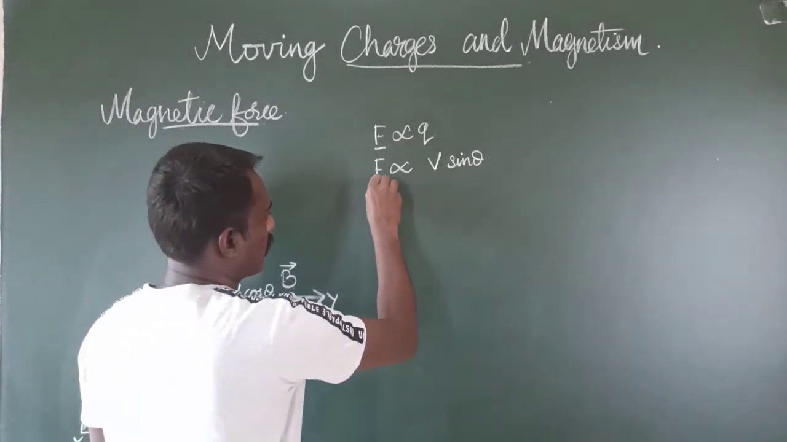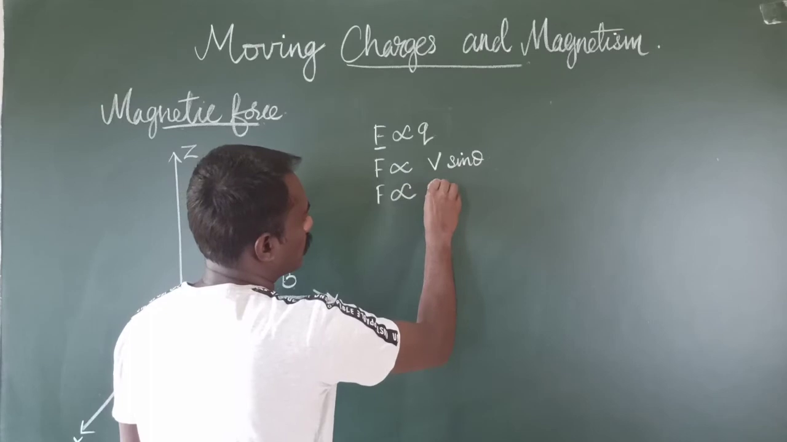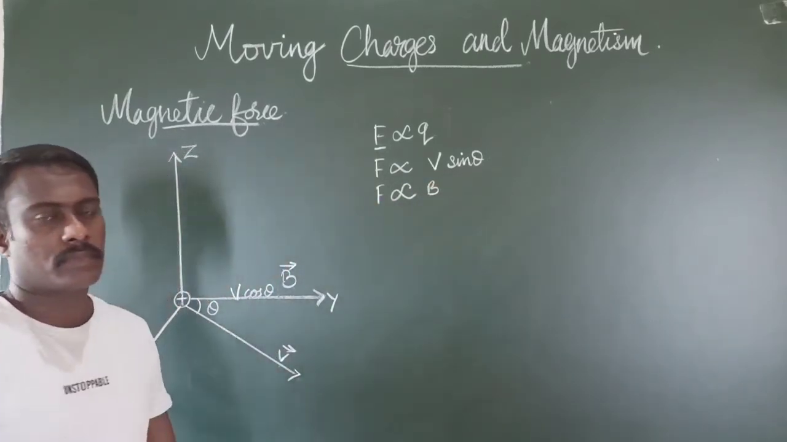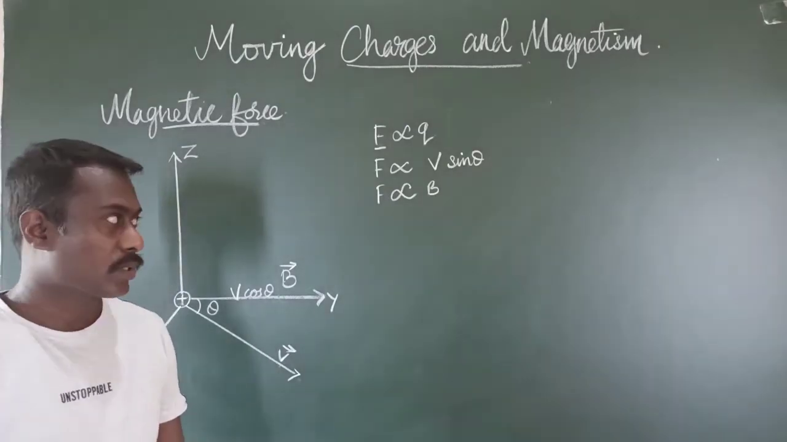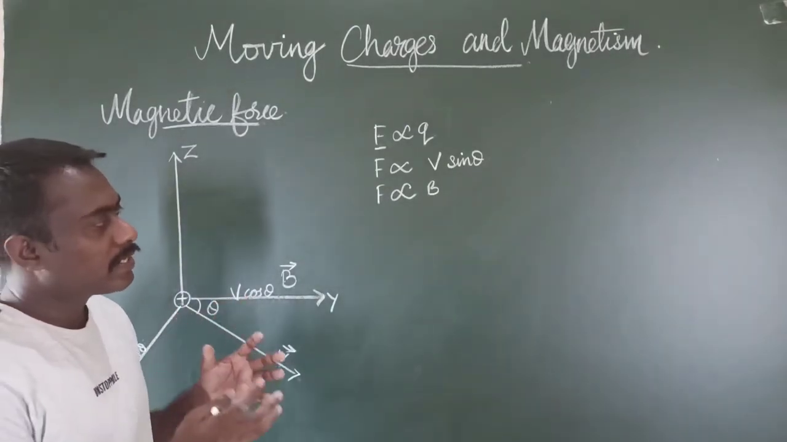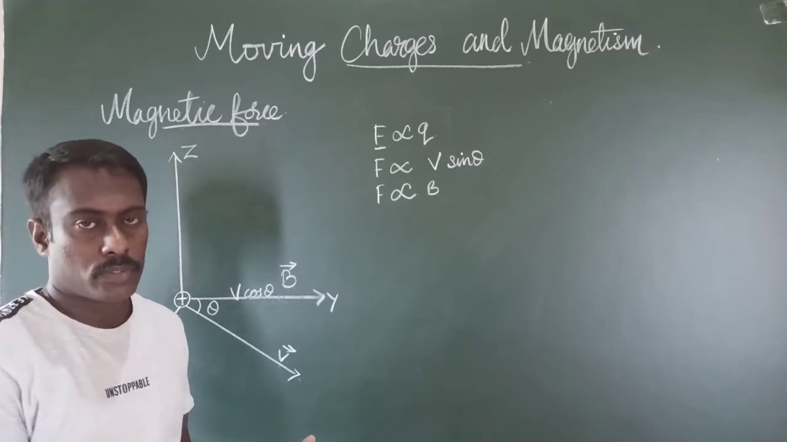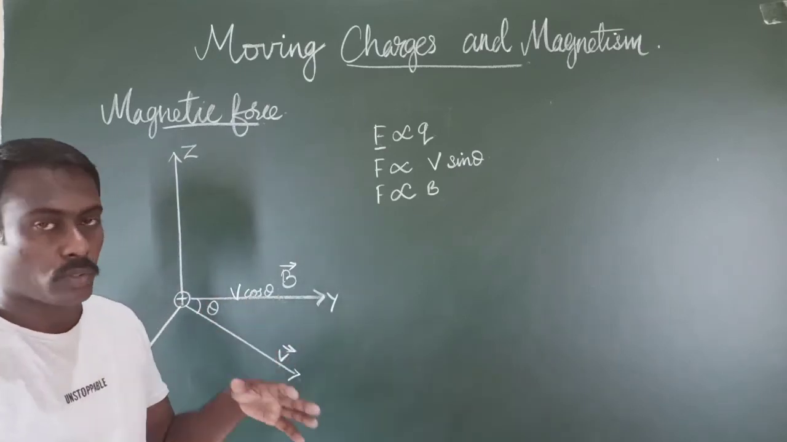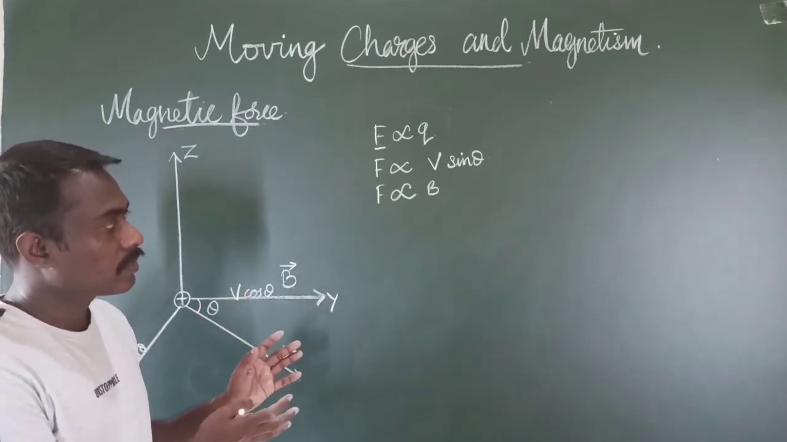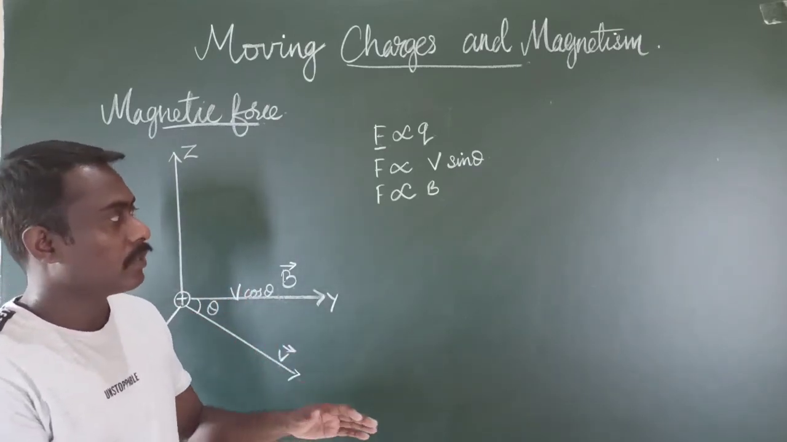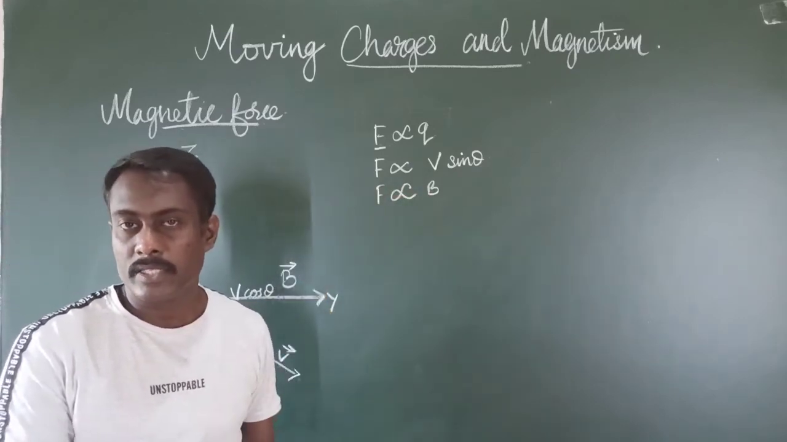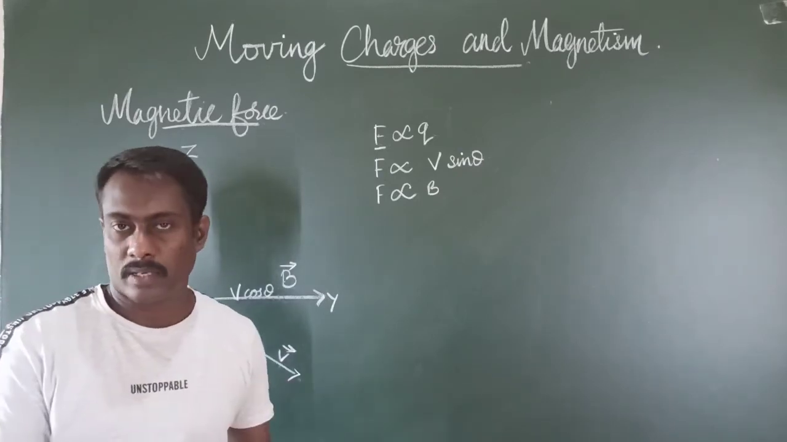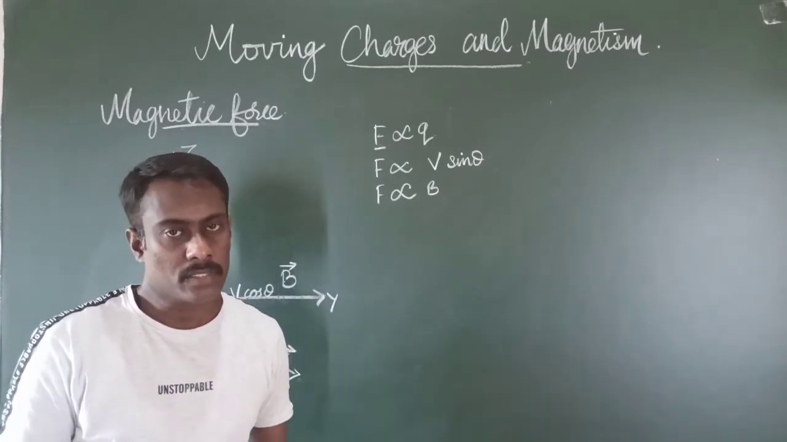And the third factor is F is directly proportional to B. Then what is B? B is the magnetic field produced. So that means the magnetic force is directly proportional to the magnetic field. Magnetic field means what? The magnetic force is large if the strength of the magnetic field is large, and the magnetic force is less when the strength of the magnetic field is less.